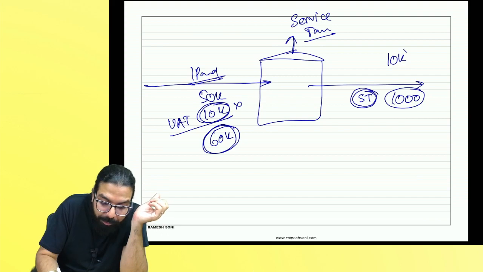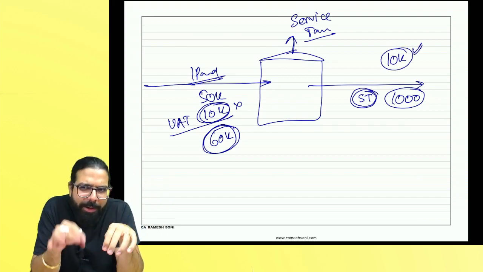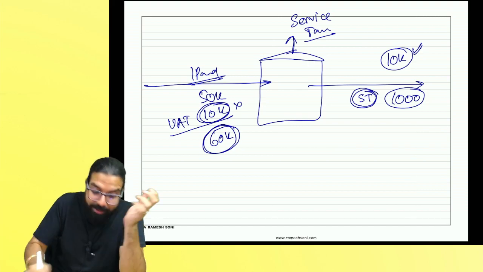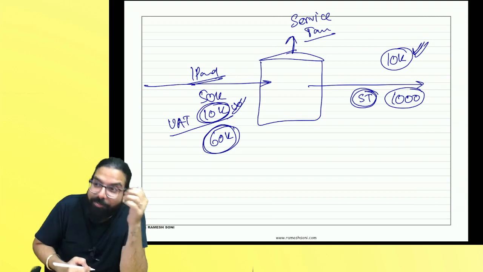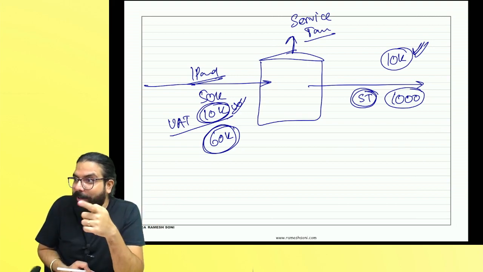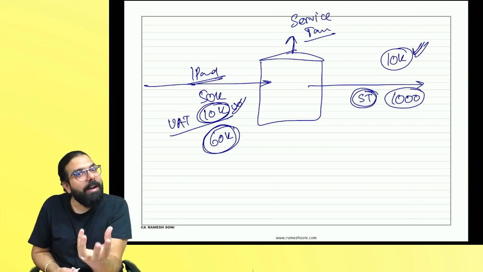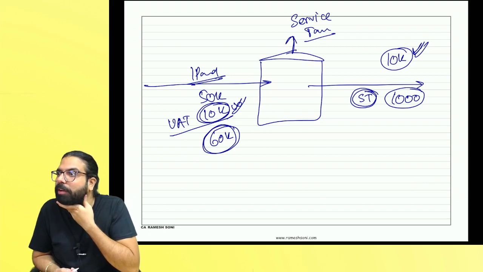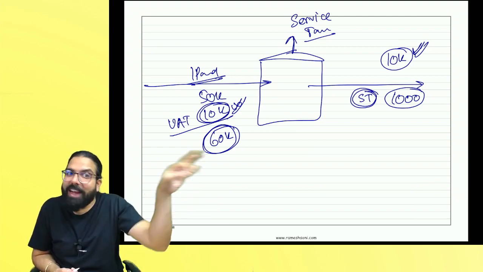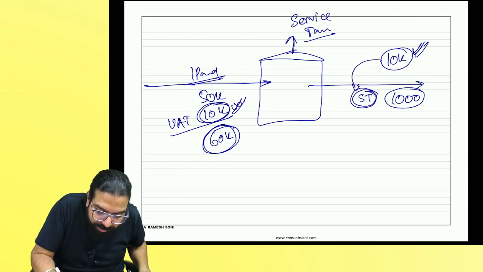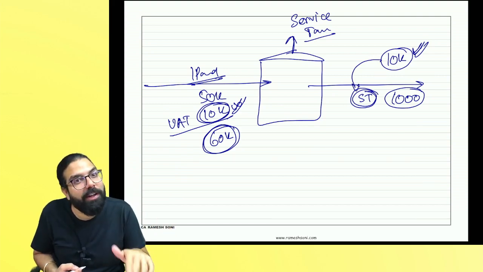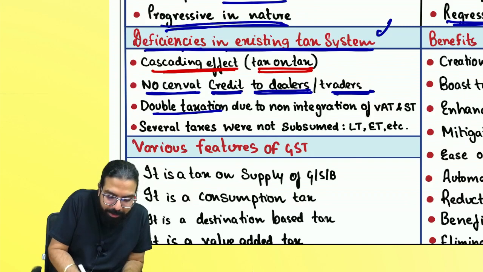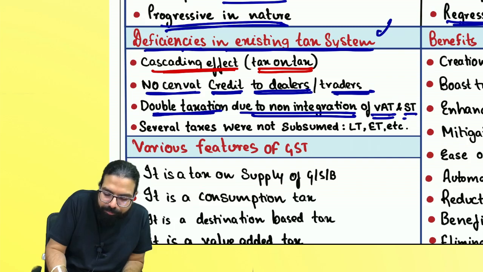Supposingly, I charged you 10,000 rupees fees. Don't you think this fees will be including the depreciation amount of my iPad? Yes or no, everyone? Does it include VAT also then? People, are you getting it? The iPad I bought for 60,000 rupees, don't you think ultimately I am recovering this 60,000 from my customers only? Don't you think the fees has tax included? Don't you think on this I will charge service tax? Don't you think again tax on tax happened? Yes or no? And hence this kind of double taxation was happening because there was no integration of VAT and